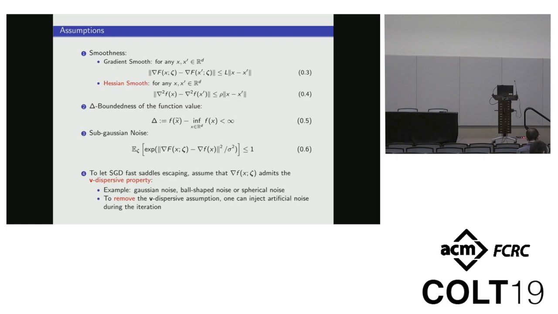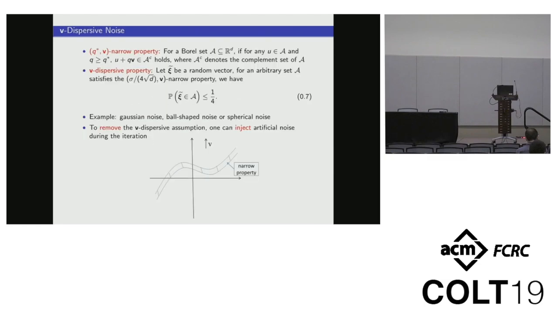Actually, it can be considered as a general version of the injected ball-shaped noise used in other related papers. So for most smooth noise, such as Gaussian noise and ball-shaped noise, this assumption holds. And we can also remove this assumption, but inject artificial noise such as Gaussian noise during the iteration.